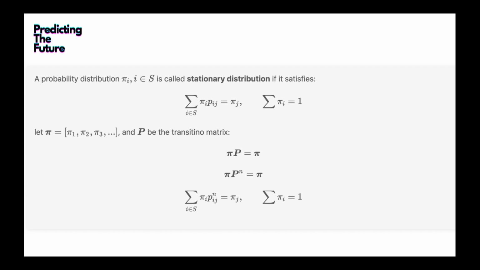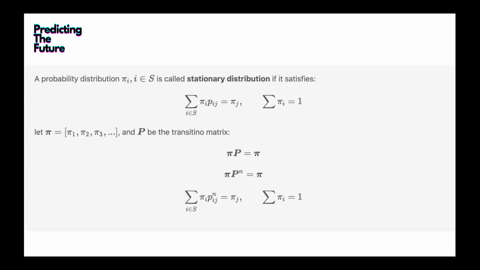So let's look at the official definition of a stationary distribution here. What we just saw, the summation of pi I times Pij equals pi j, is the formula we derived using the stationary definition. But it's a distribution, so the summation of pi I must equal 1, right? No matter where we are in the previous state, pi I could range from 0 to infinity, or 0 to some value n, in this specific Markov chain process.